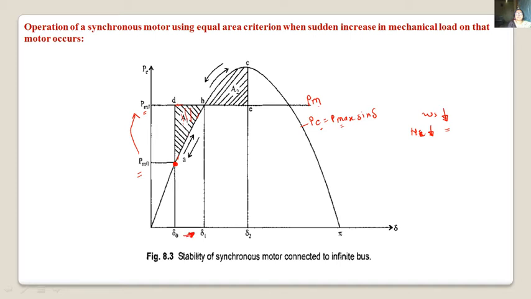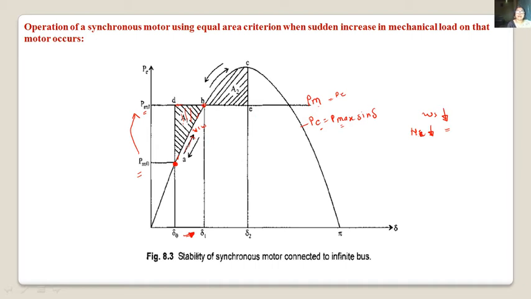The point will start moving from A to B. While moving here, speed is less than synchronous speed, because the speed slows down due to application of shaft load. Now at point B, you can see PM is equal to PE.